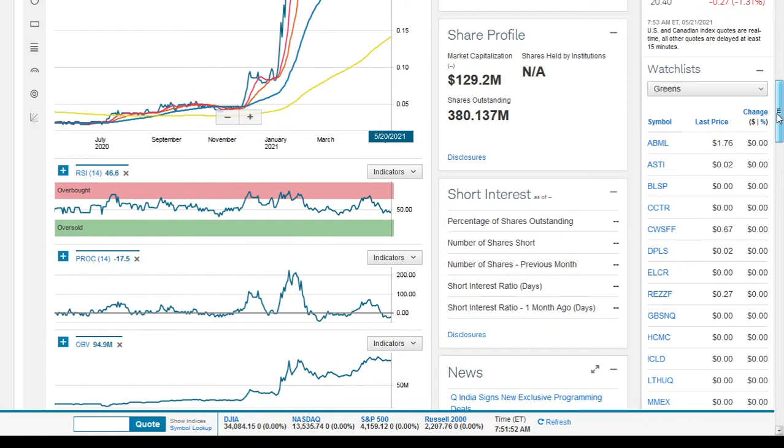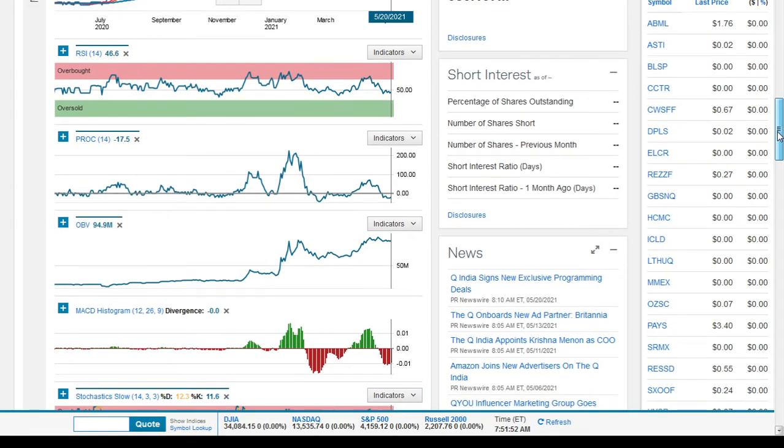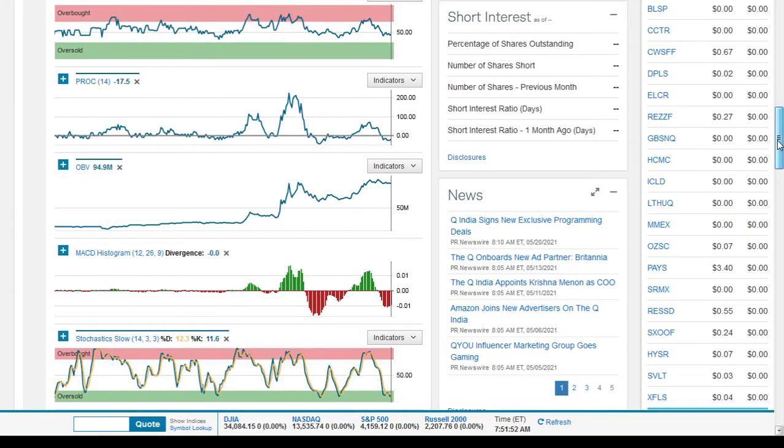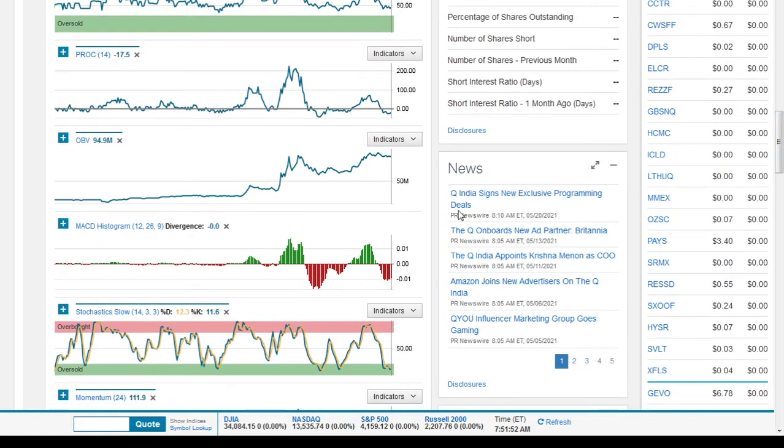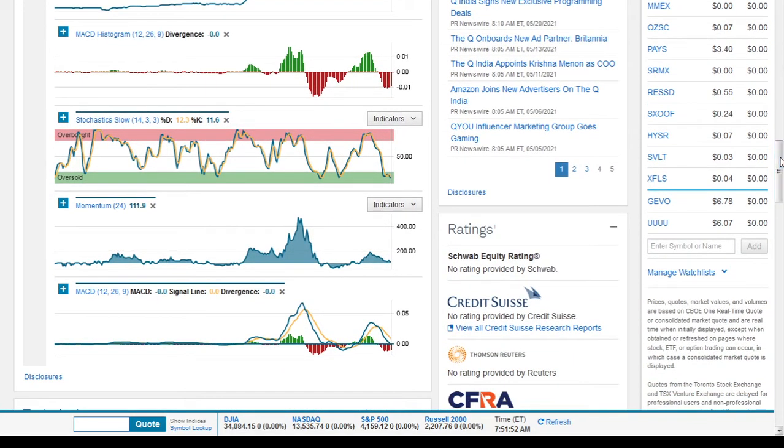So you can see it has a market cap of $129.2 million, 380.137 million shares outstanding. You can just have a look and see that the RSI is below 50. The price rate of change is also below 0, and we can't exactly say whether the slope of this on balance volume indicator is positive or not, but we're going to find out in a few seconds. I believe the MACD histogram is below 0. The 14-period slow stochastic oscillator is also oversold, below 20. The momentum is also at 111.9.